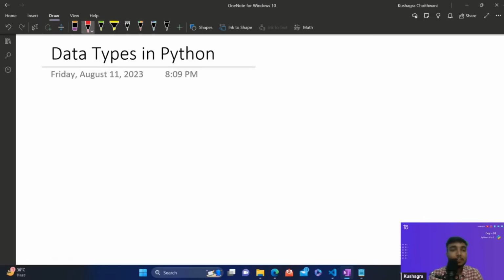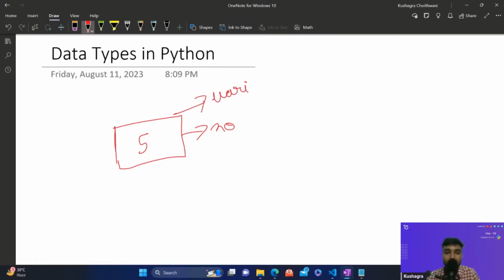What exactly we are going to see is this. We have talked about how there is one container, and inside this container we can keep anything. Let's say this number, and we are calling this container by some name. This container is called a variable in Python.